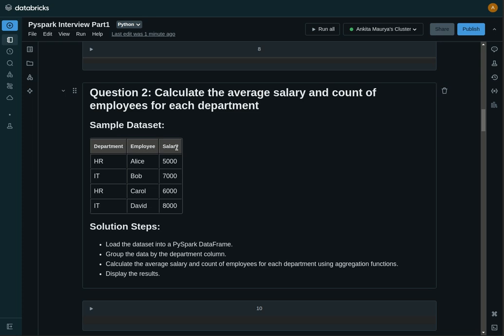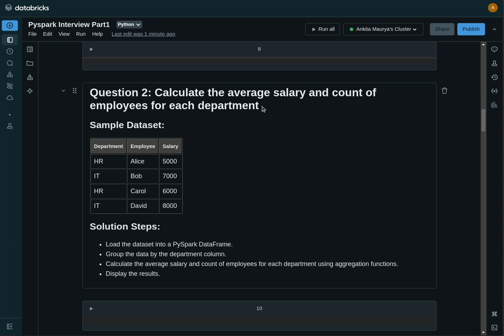Departments are like HR, IT, and we have some employees there like Alice, Bob, Carol, David, and some salaries are given. We need to calculate the average salary and count the employees for each department. I think you already solved this while learning SQL or pandas.